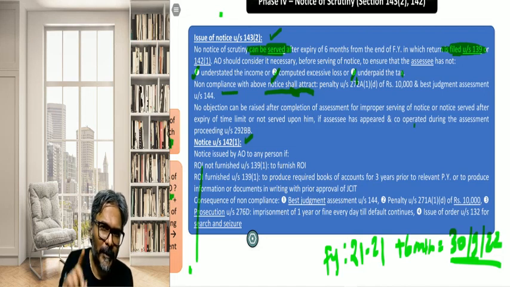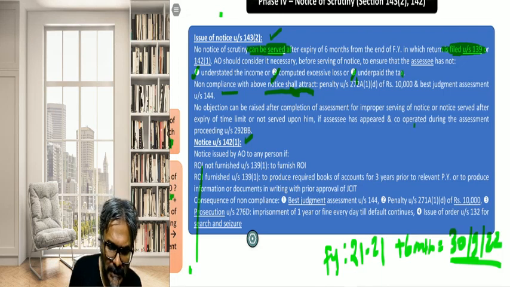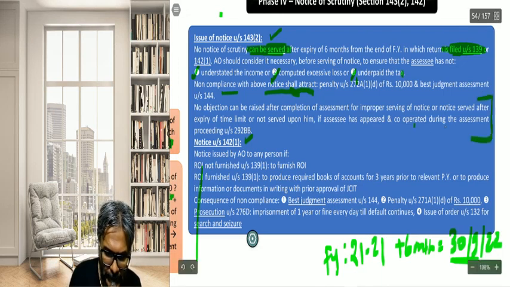This provision is under section 292BB. Students, this is the point. See what they have to say, all of you.